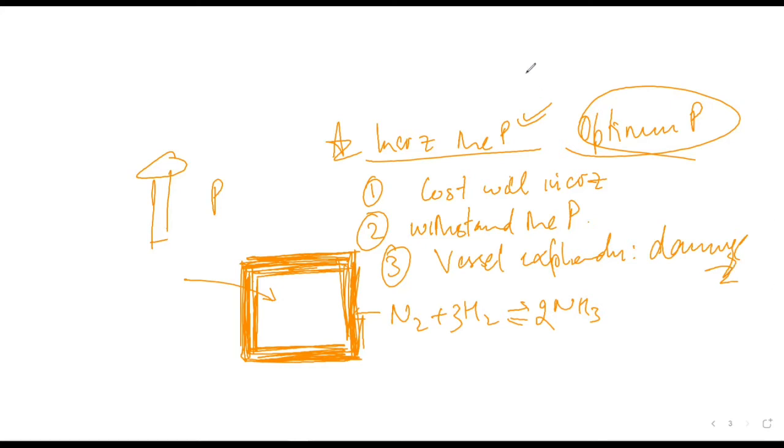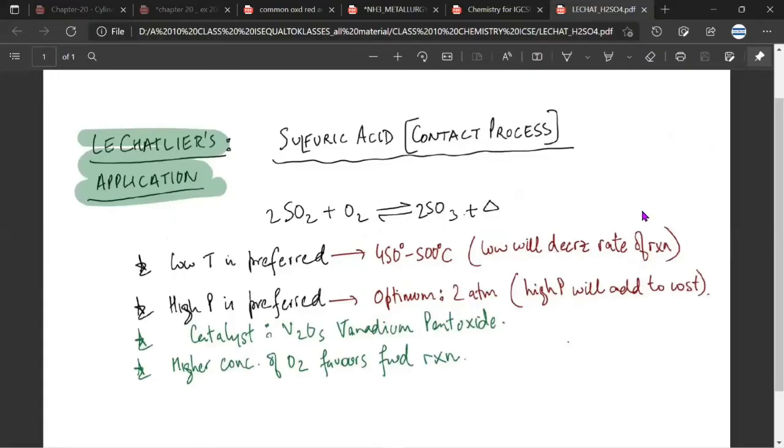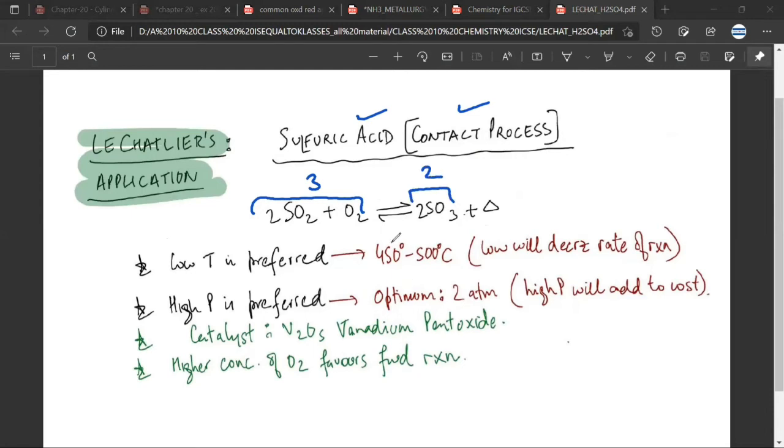Now the same thing we will be discussing when we do sulfuric acid. I will just introduce it: the same thing happens in the production of sulfuric acid in the contact process also. If you see this side, 3 moles are used and 2 are formed. So if the pressure is increased, the system will try to relieve the pressure by going in the forward direction. And of course that is what you want. Is it making sense or not? Yes, sir. So high pressure is preferred. But the optimum pressure which is used is 2 atmosphere. Yes or no, sir? Yes, sir.